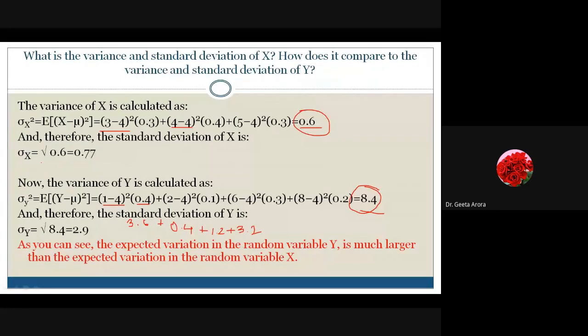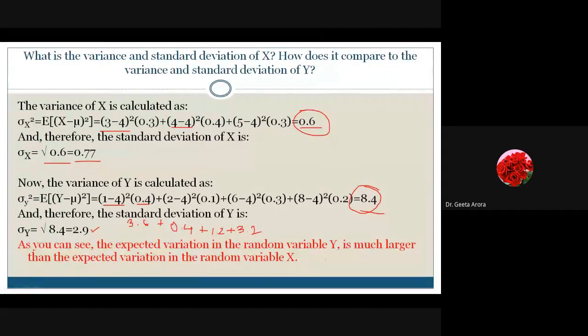So here we are getting 0.77 as the standard deviation of x, and this 2.9 is the standard deviation of y. And obviously the expected variation in y is much larger than the expected variation in the random variable x. Correct? So this is a small example just to show you how to calculate the variance and hence the standard deviation of a given random variable.